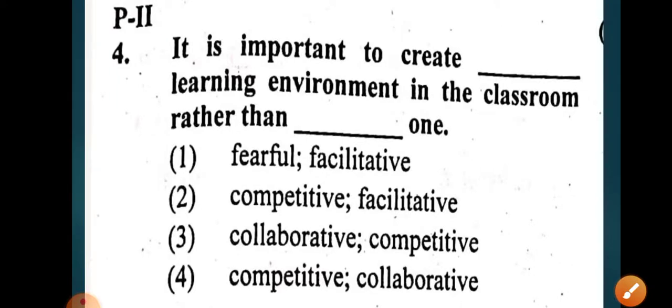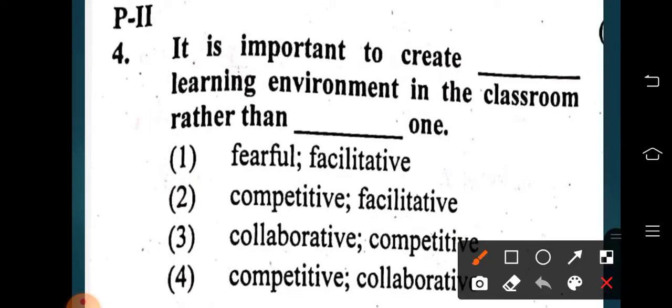Fourth one. It is important to create dash learning environment in the classroom rather than dash one. Always the classroom environment should be: 1. Fearful facilitative, 2. Competitive facilitative, 3. Collaborative and competitive, 4. Competitive and collaborative. The learning environment should be always collaborative and it should not be competitive.